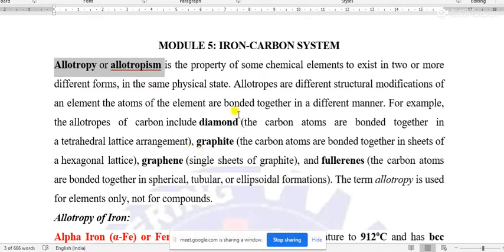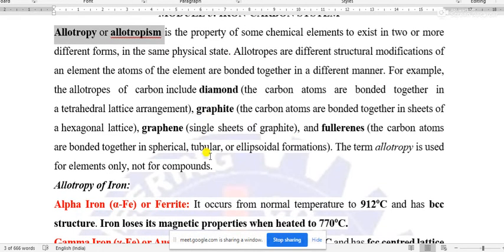As an example, carbon has different forms, that is diamond, graphite, graphene or fullerenes. This type of property is called allotropy. I think the property of allotropism is now clear, because you have the idea about carbon allotropism, that is the different shapes, different structures of diamond and graphite.